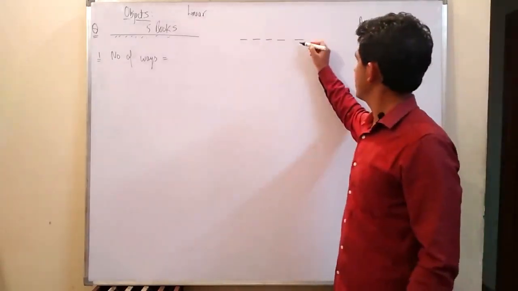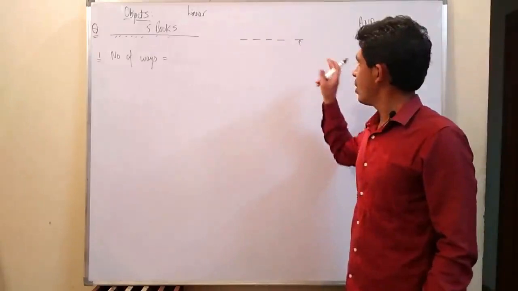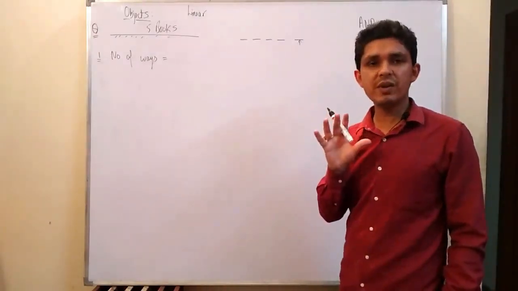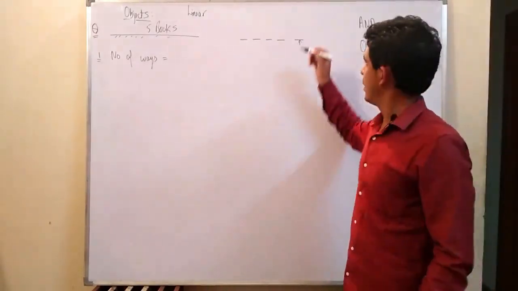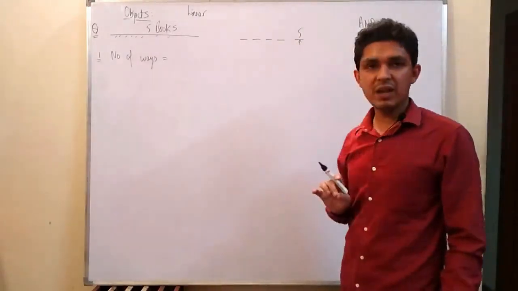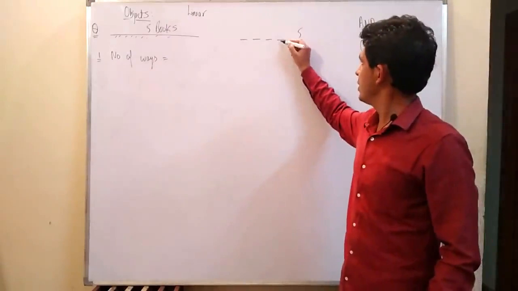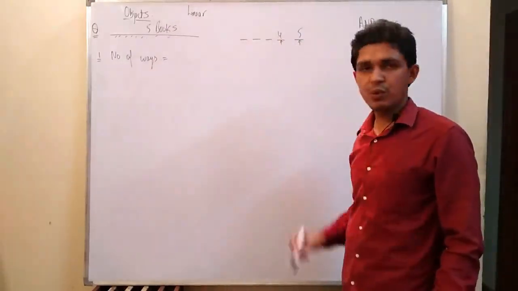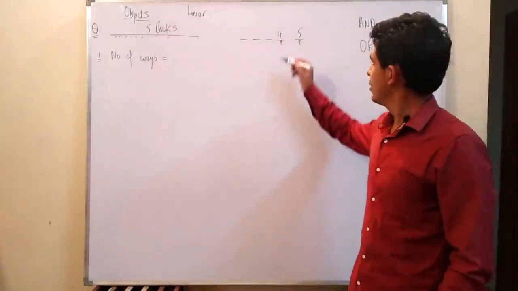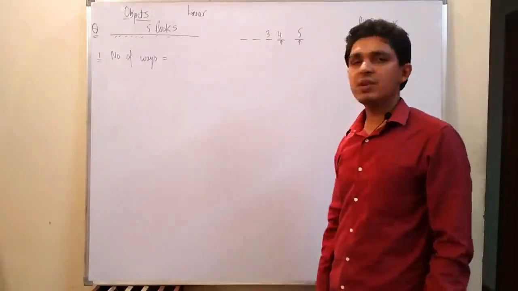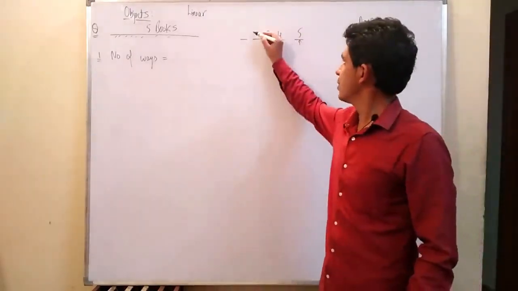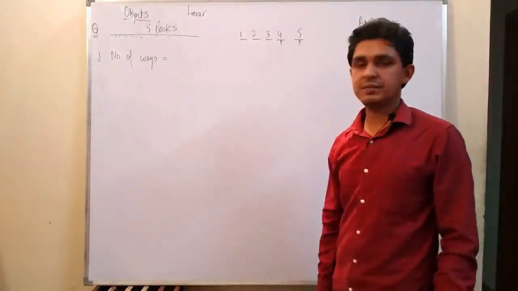Let us think about this place. On this place we have the possibility of 5 books; any of the 5 books I can place here. If one book has been placed, for this place we have the possibility of 4 books. For this place we have the possibility of 3 books, thereafter 2, thereafter 1.